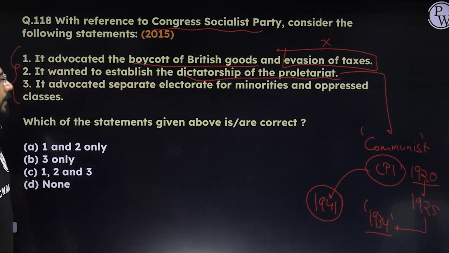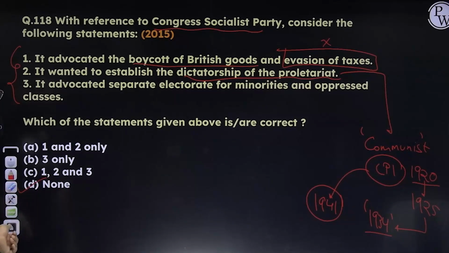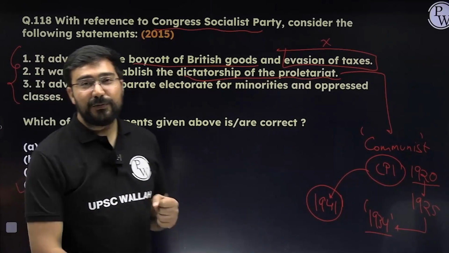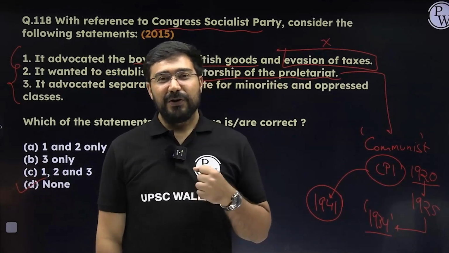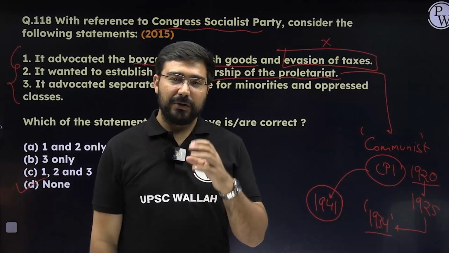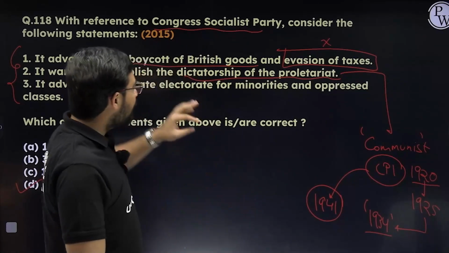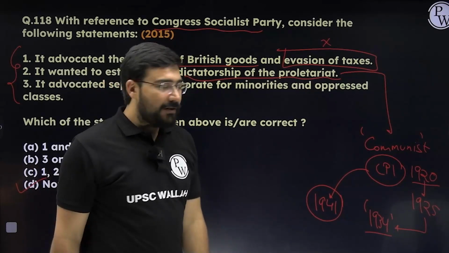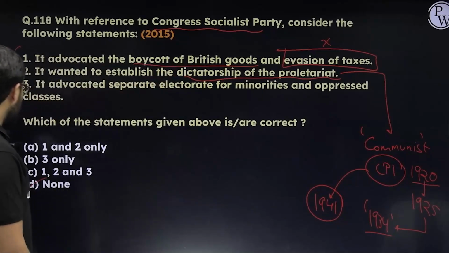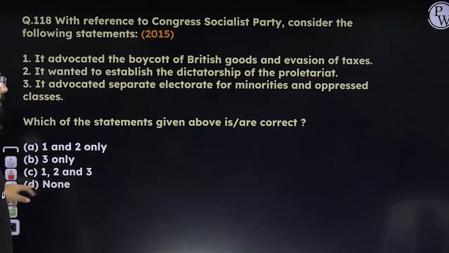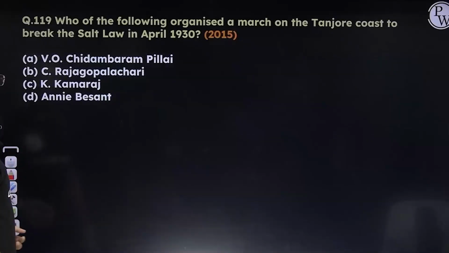It advocated separate electorates for minorities. No. So the third one is also incorrect. So here the answer is going to become D. In these kinds of questions, please keep faith in yourself. Be very strong. Sometimes human nature is like this: at least some choice should be correct, and you would unnecessarily mark that. So the answer would be D. In some questions, the answer can be D, none. So please be very strong in these kinds of questions.